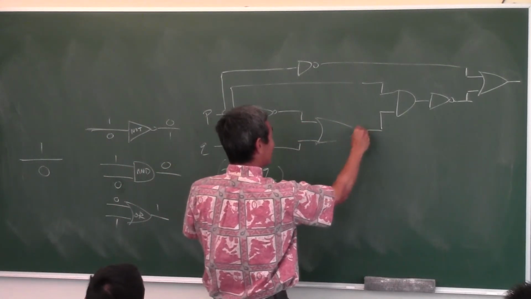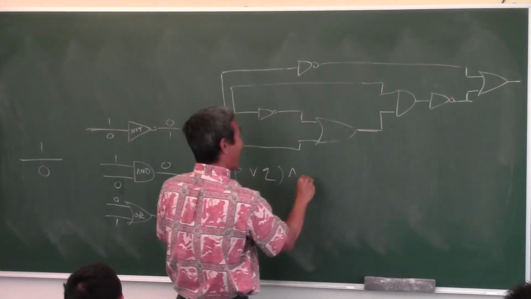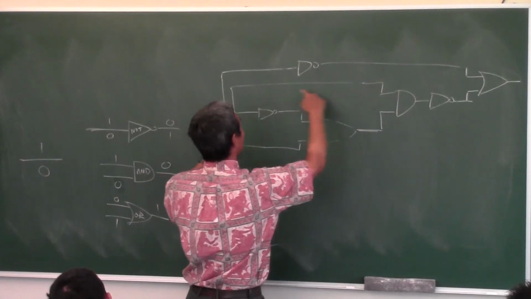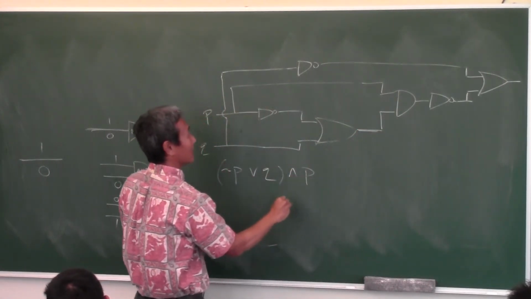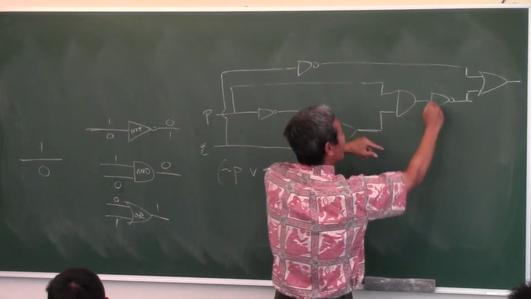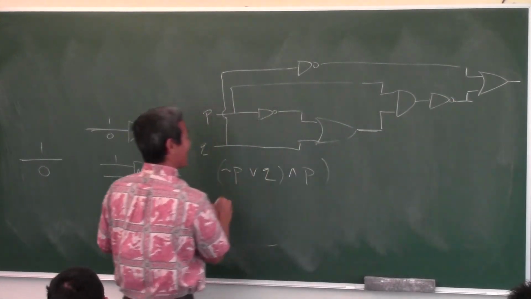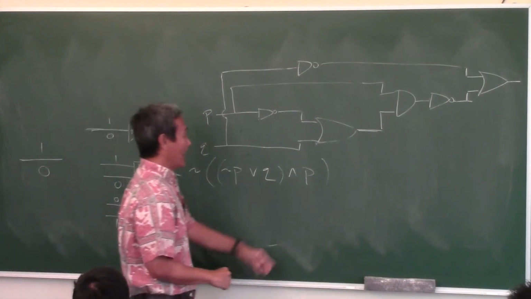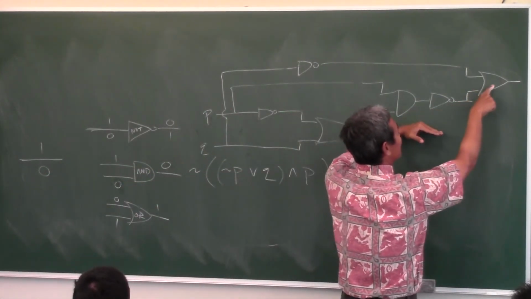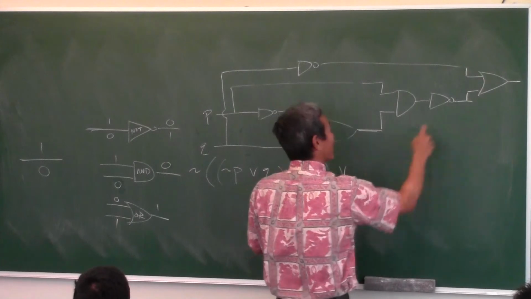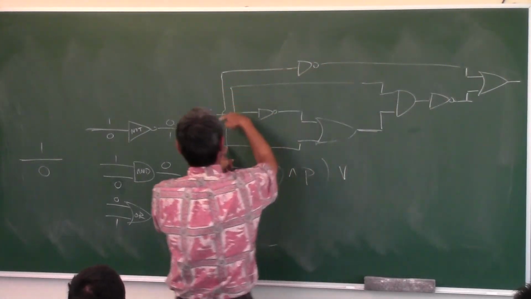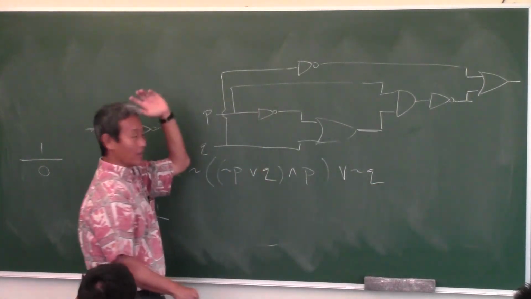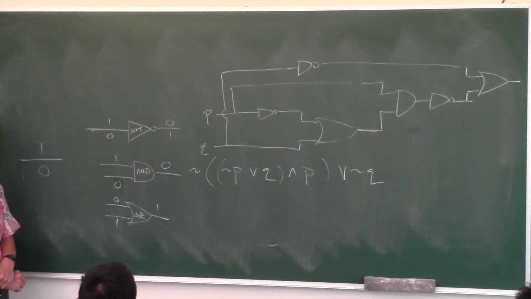But then this output goes into this, which is an AND, and what does it get ANDed with? What's this thing here? Look, go back. That's P. But then it comes out of here and it gets negated. So all of that gets negated. And then this comes out, and it gets ORed with what? Go back here. What is this? No, not Q. Not Q. And there you go. That's how you symbolize that network right there.